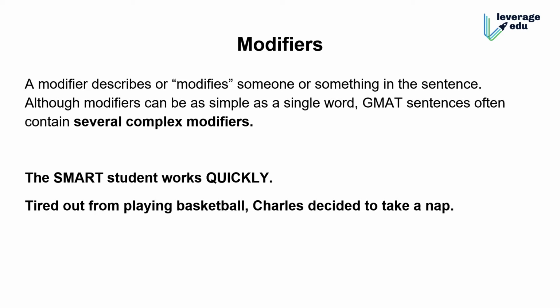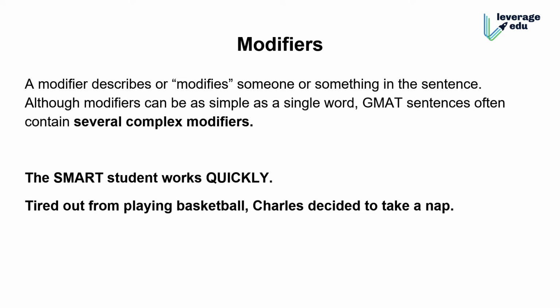It can be a noun, it can be a verb. If it is describing a noun, it will tell us what or how the noun is: the position, the situation, the quality. For example, the smart student. We are talking about the student who works quickly, so how the student works will come later. What is the quality of the student? The student is smart, right? And a verb modifier will tell you how the thing is happening, when the thing happened, why the thing is happening, and these details. So a modifier can basically give you various types of descriptions.